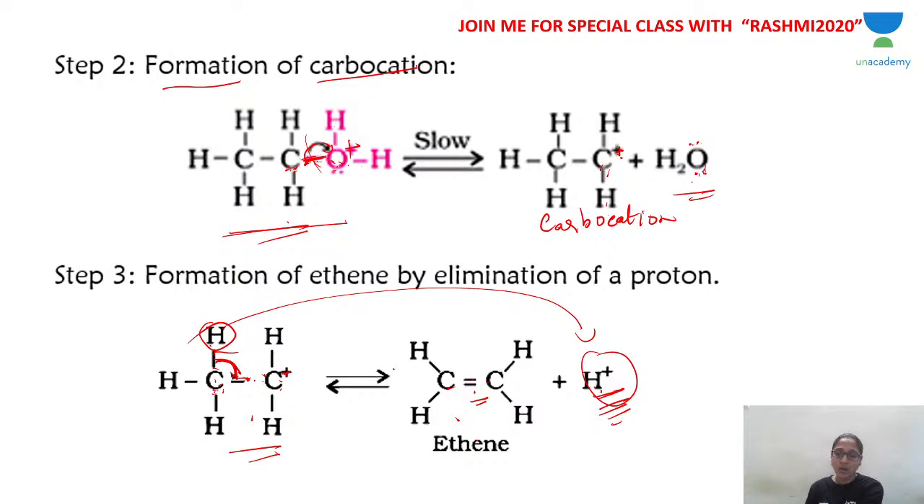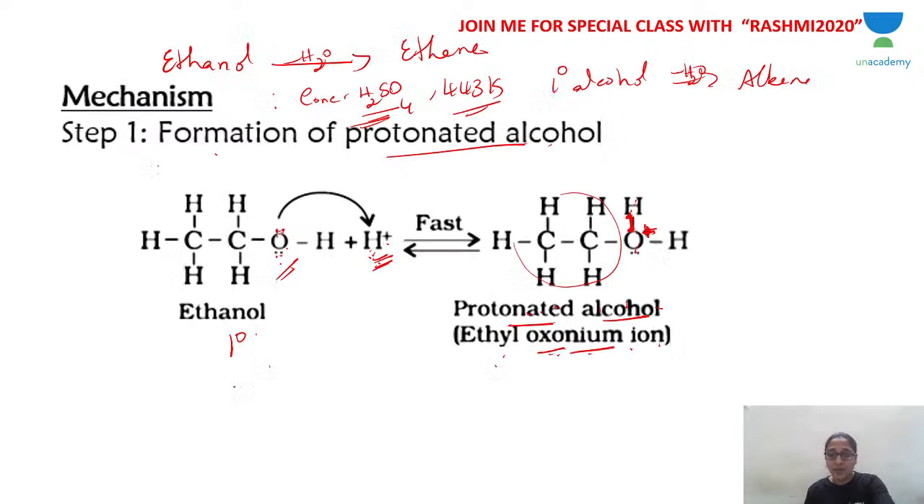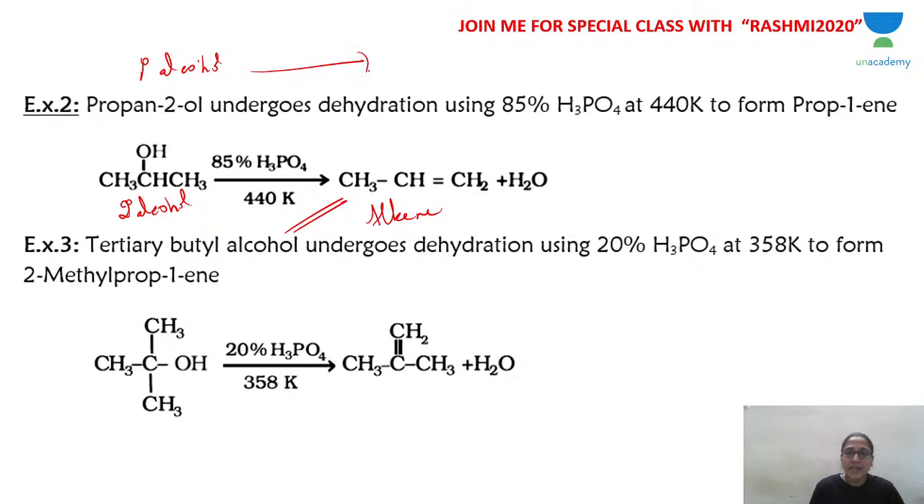So alcohol, which alcohol? Primary alcohol undergoes dehydration to give alkene in the presence of concentrated sulfuric acid at 443 Kelvin. What about secondary and tertiary alcohol? Secondary alcohol also will give alkene. But look at the reaction condition. The reaction condition is drastically reduced. If it is primary alcohol, which is giving alkene, you have to use concentrated sulfuric acid at 443 Kelvin.